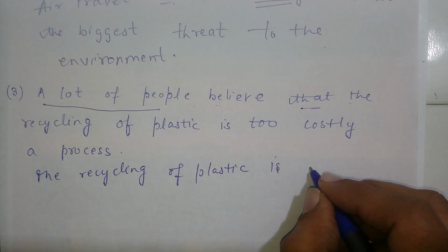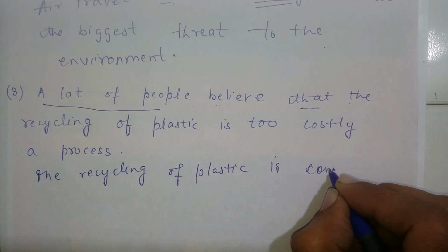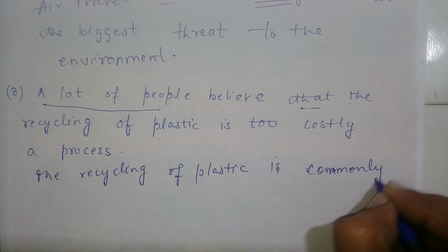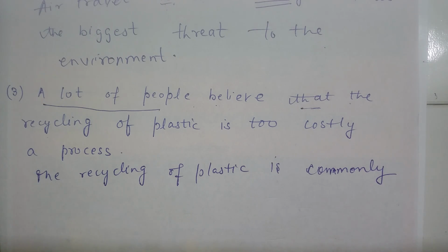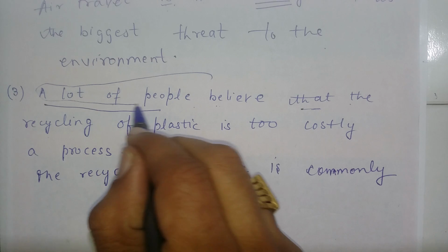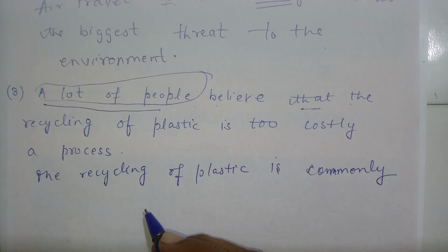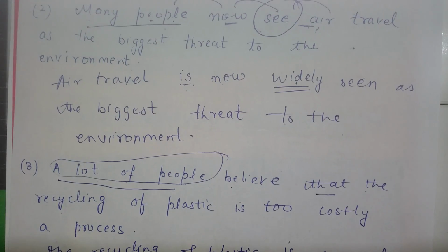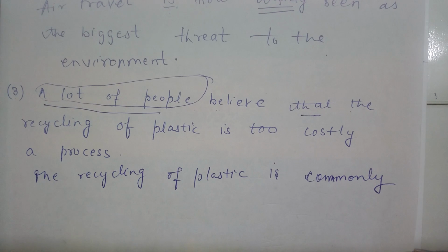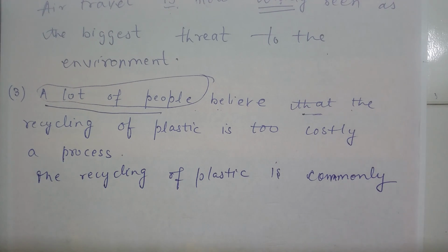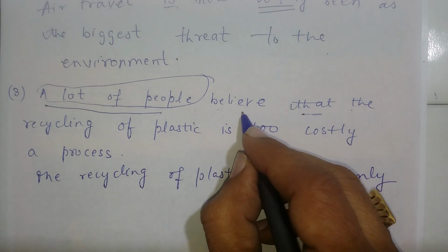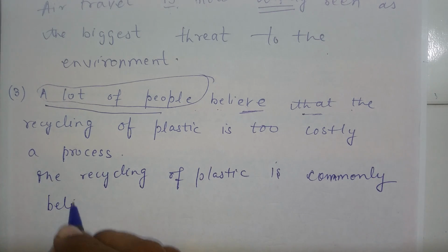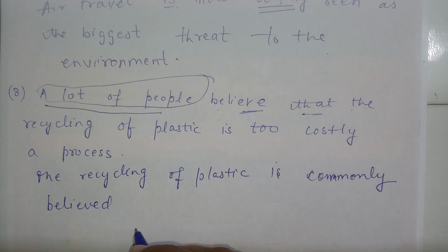Now I'll write three words. I'll write for the people here, that is commonly. Fine. And check it please, the previous example also has commonly. Up to here I have done my work. Now what I have to do, instead of believe, it is going to be believed.